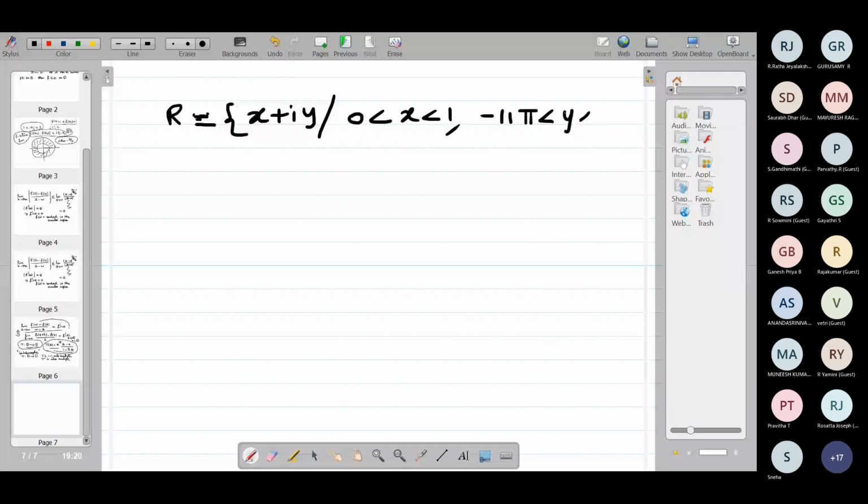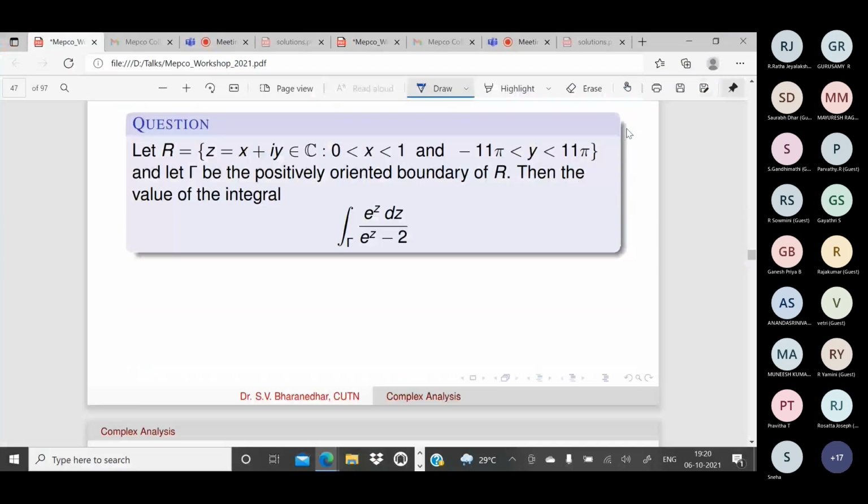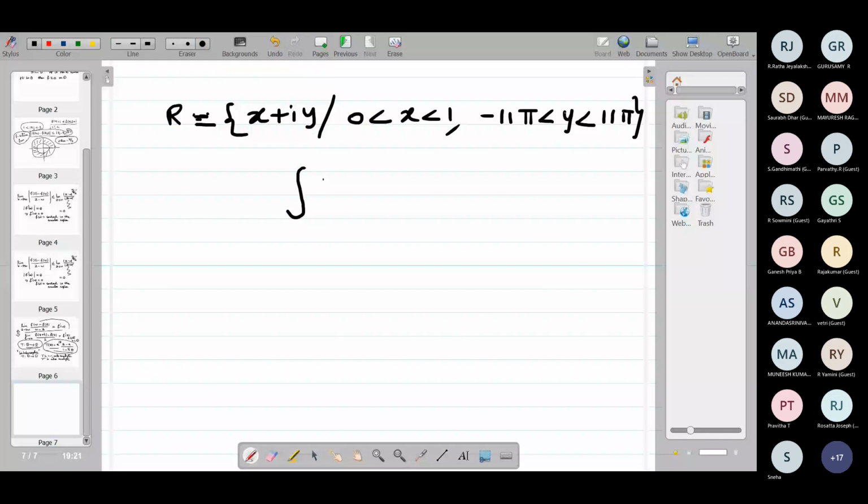Then the value of the integral e power z dz by e power z minus 2. I think we can put even 1 by 2 pi.